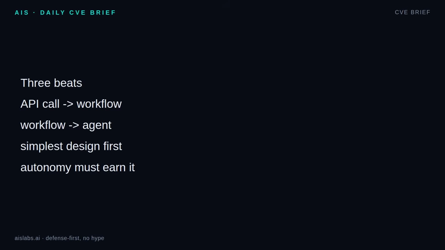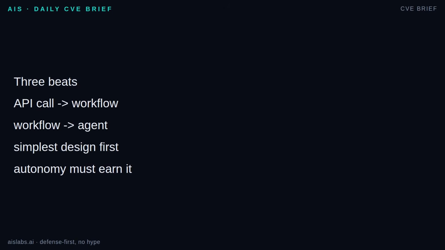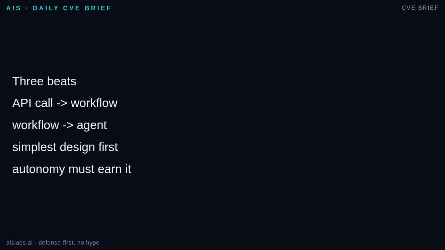Recap in 3 beats. First, an AI agent is not just a smarter prompt. It is a model inside a harness with tools, state, limits, and termination. Second, the ladder matters. One API call, then workflow, then agent. Workflows follow predefined paths. Agents choose their next step. Third, most production agents are mostly workflow. And that is not embarrassing.